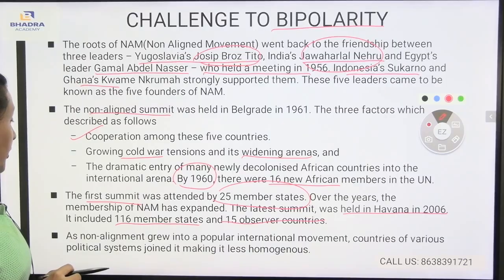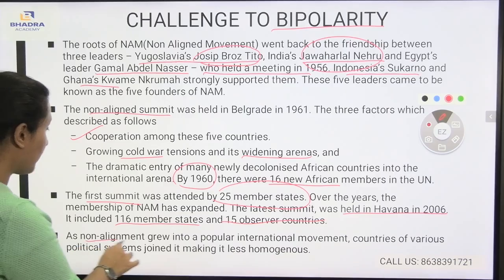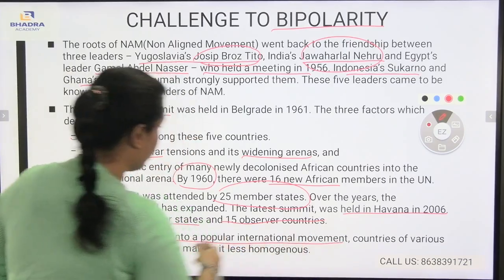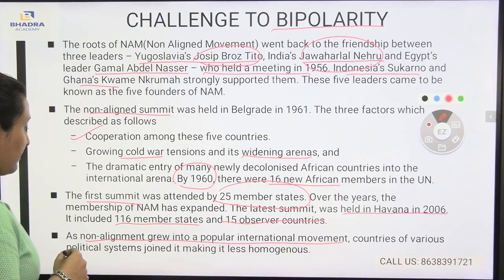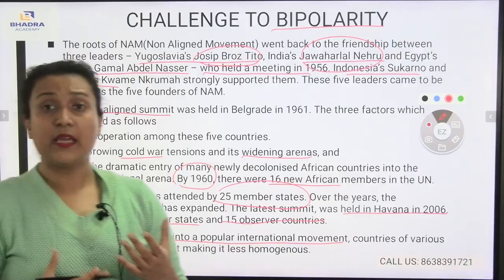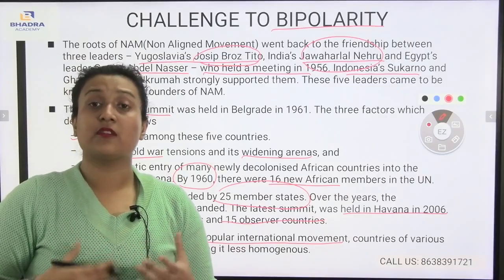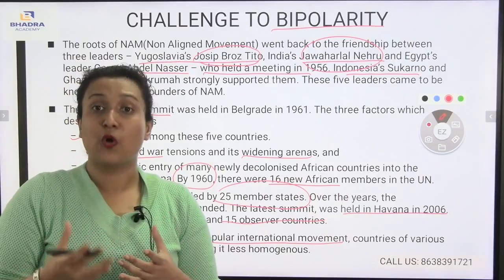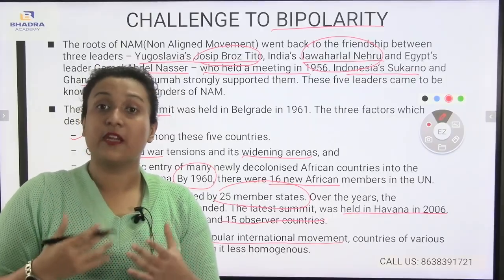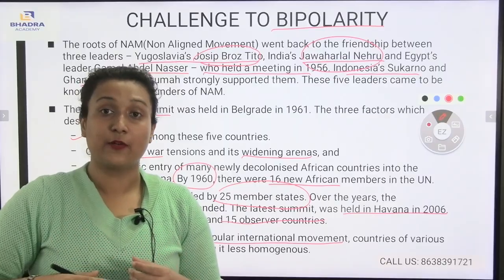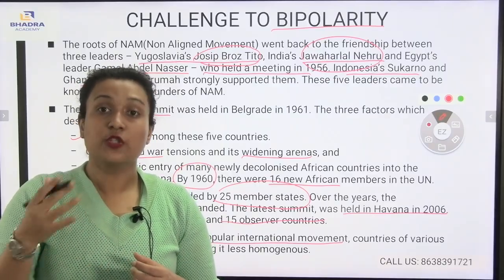As non-alignment grew into a popular international movement, countries of various political systems joined it, making it less homogeneous. Now slowly, after the non-alignment movement started growing, it became less homogeneous, which means it is not becoming identical, and it is not getting any kind of proper proportion among the countries itself.